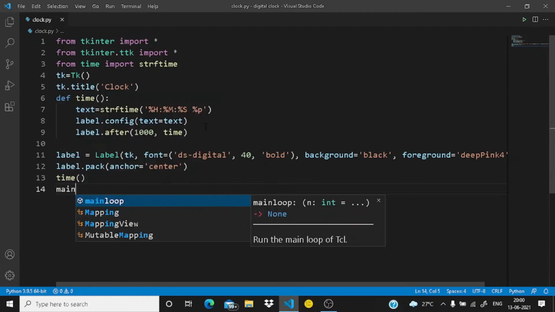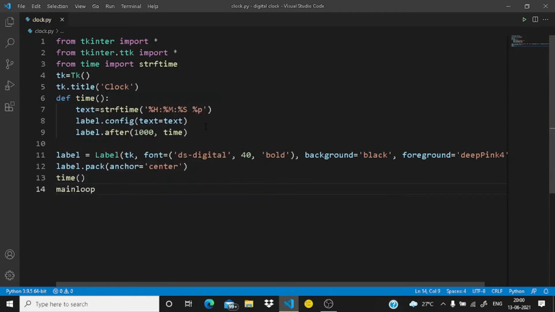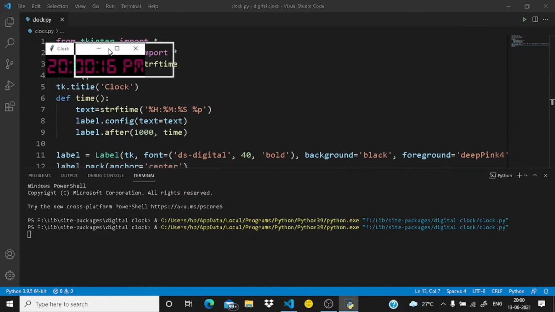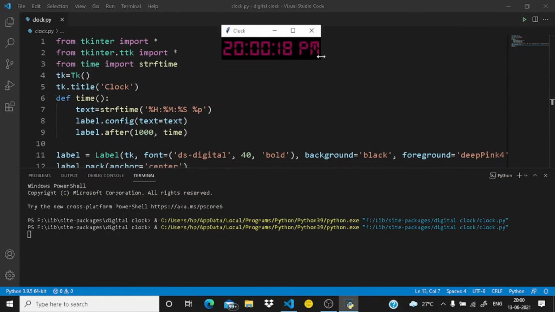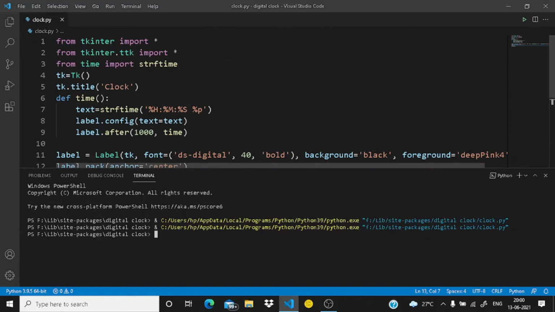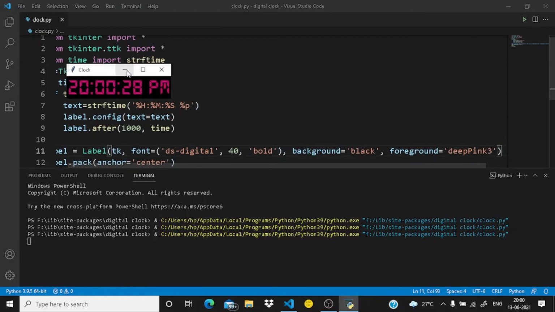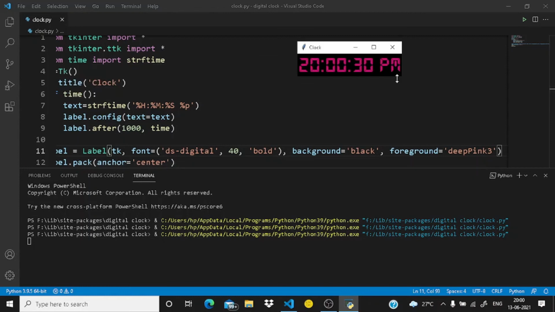And now the most important thing, without this our code will not run. This is the main loop. Okay, now just run it. You can see our clock here. Okay, let's make our foreground more bright. Now you will see this.